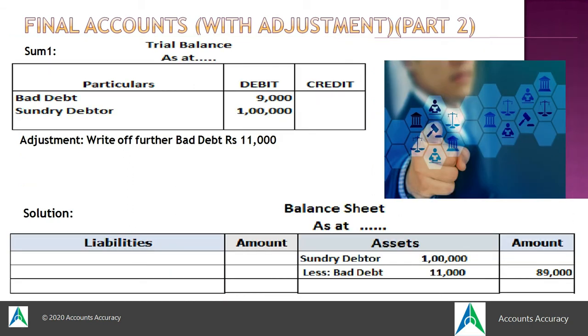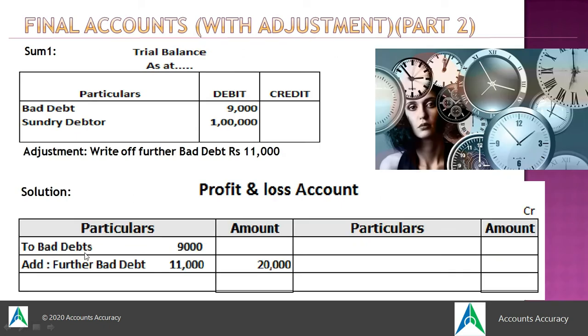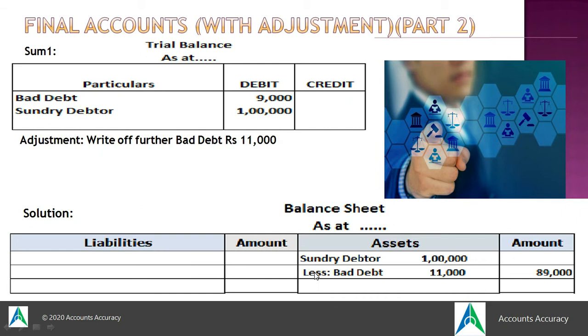As you know, adjustments will have two postings in the final accounts. Hence, further bad debt will first get added to the bad debt in the PL account, and secondly, it will get deducted from the sundry debtors. So, further bad debt which is provided in adjustments will once be added to the bad debt in the PL account, and again it will get deducted from sundry debtors in the balance sheet.